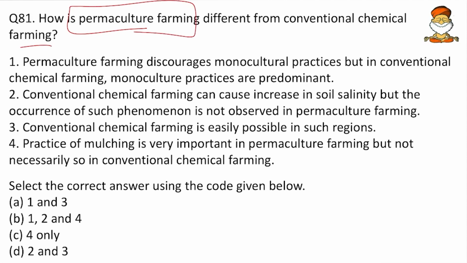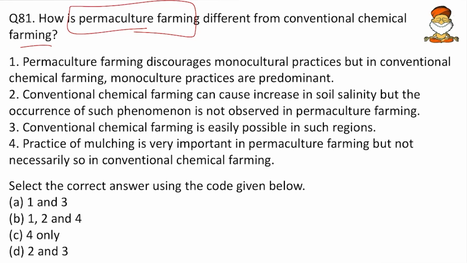So friends, regarding agriculture, conceptual questions will come and they will be very easy if you try them. Just because you haven't tried, don't leave it. Permaculture means, approximately, permanent agriculture. Permanent means we are not allowing the land to fall fallow. That means we are replenishing the soil fertility again and again, and thereby permanent agriculture comes into the picture. In that perspective we read the options.